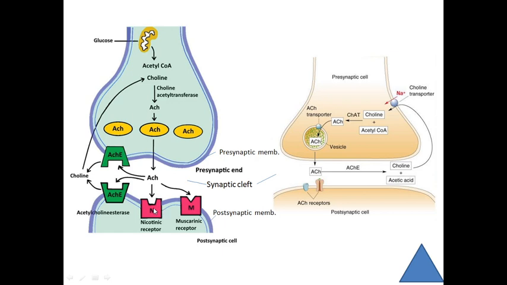Due to this blocking of the synaptic site, it results in paralysis and death of the insect. So this is all about the mechanism, or mode of action, of this insecticide, OP compound.